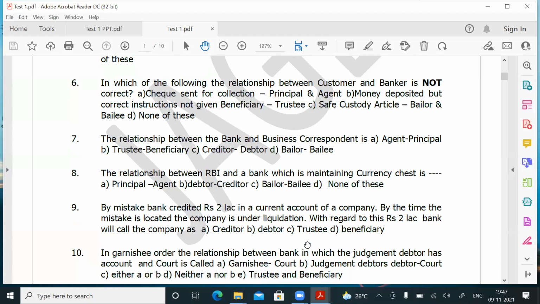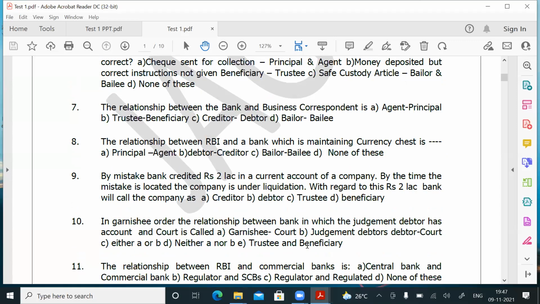Question number 10. In a garnishee order, the relationship between the bank in which the judgment debtor has an account and the court is called... You just note down the answer. When we discuss the garnishee order in detail, we will see. So for question number 10, the answer is trustee and beneficiary. Question number 10, answer is E. The further explanation of how it is, we will see when we discuss the garnishee order.